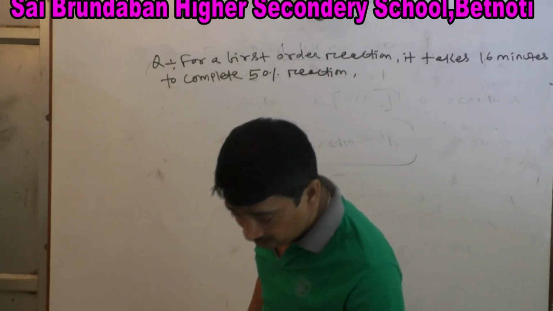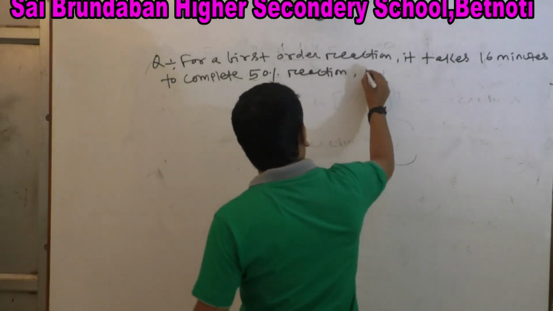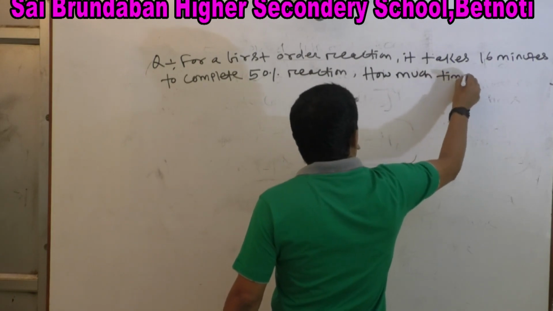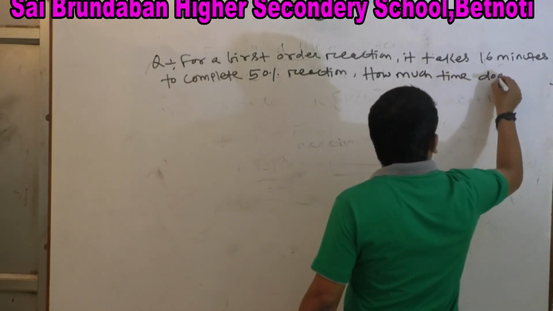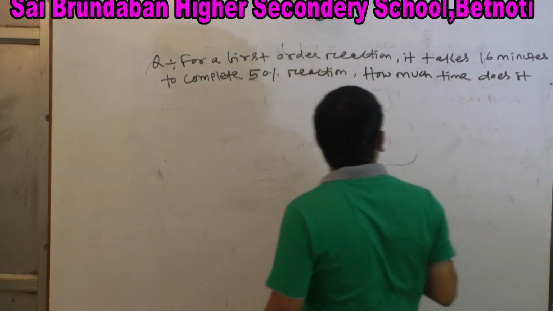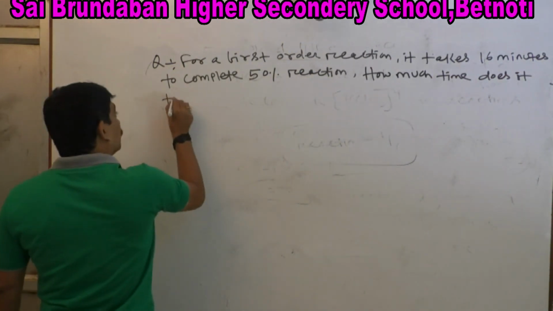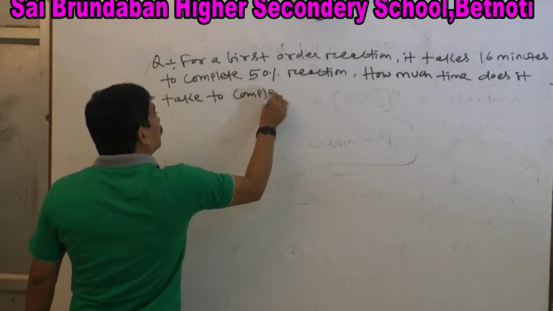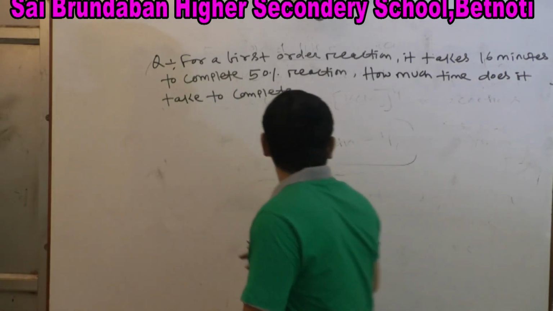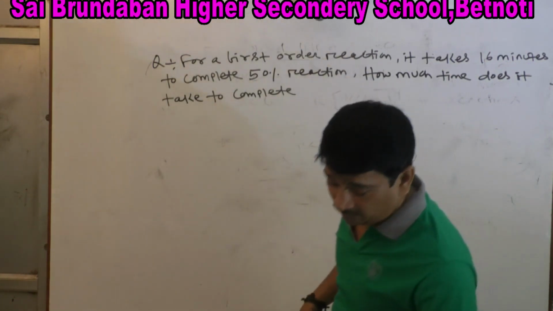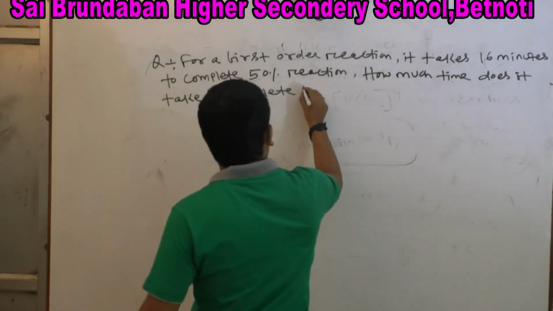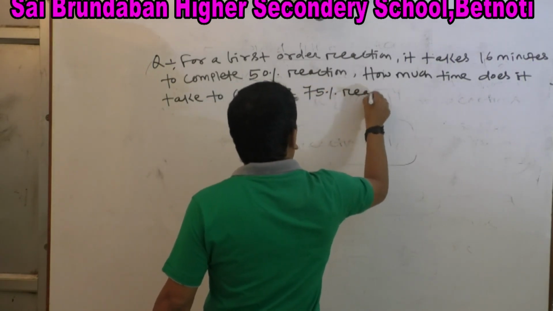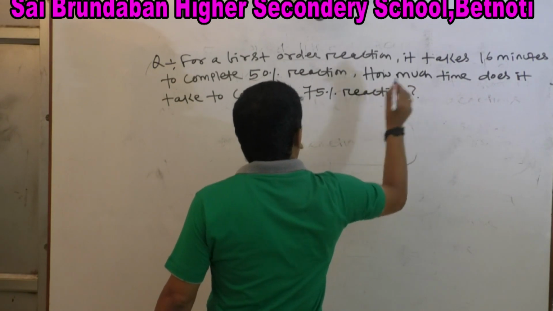How much time does it take to complete 75% reaction?